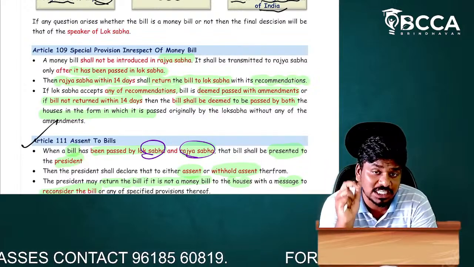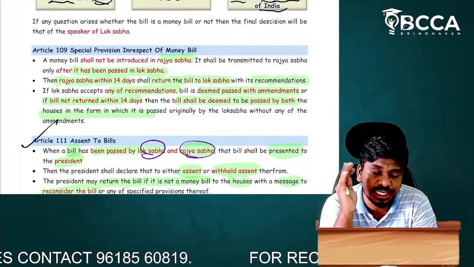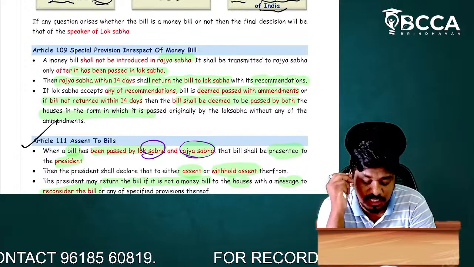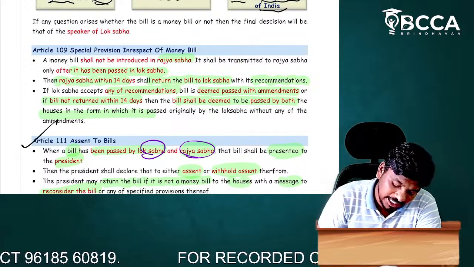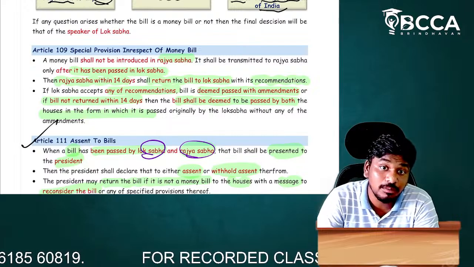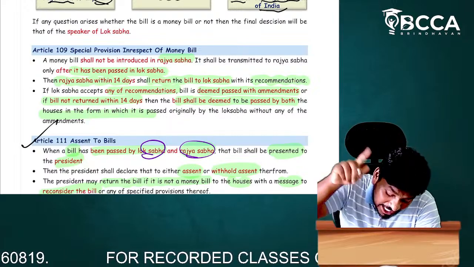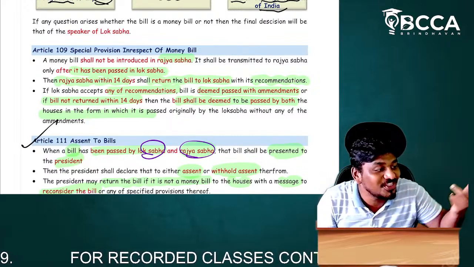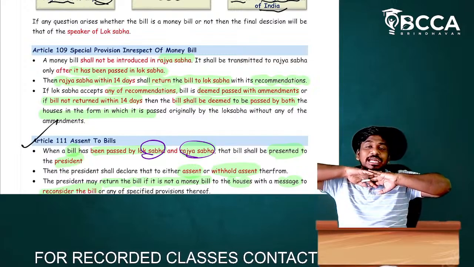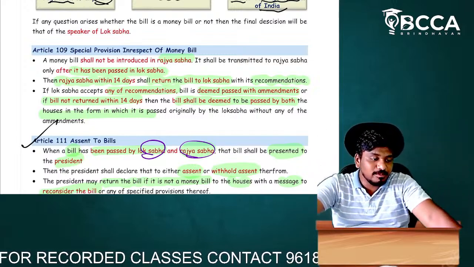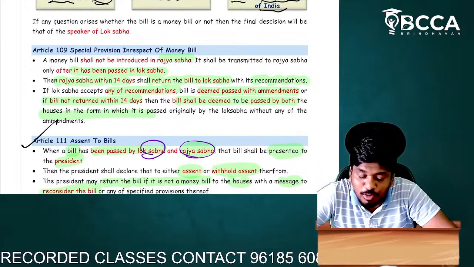If at all Rajya Sabha does not tell within 14 days, then what happens? Then it shall be deemed to be accepted by both the houses. You get my point?